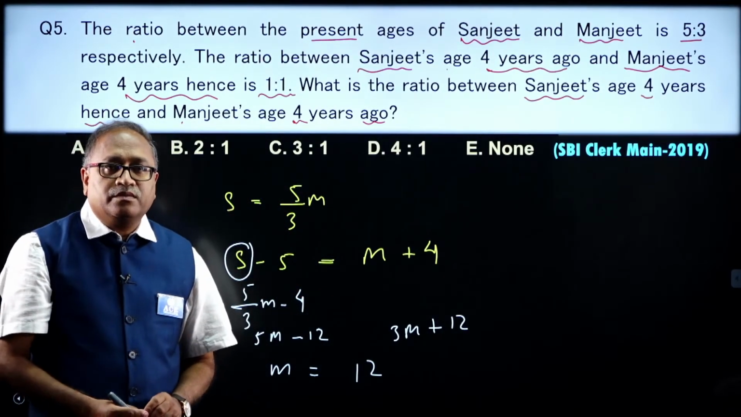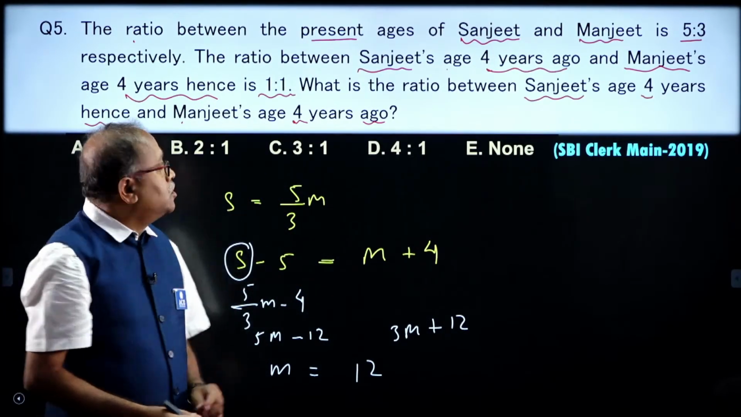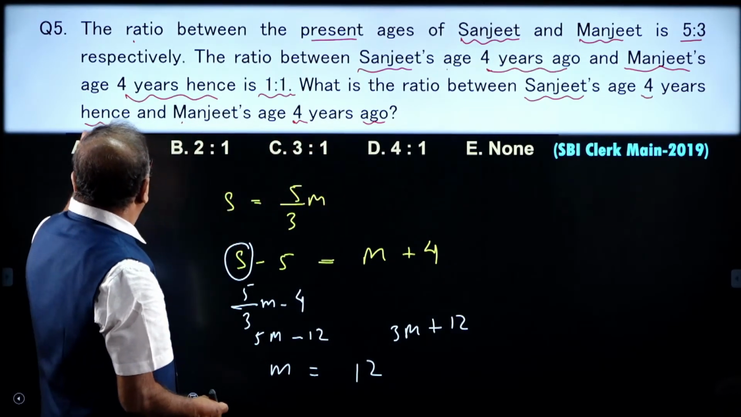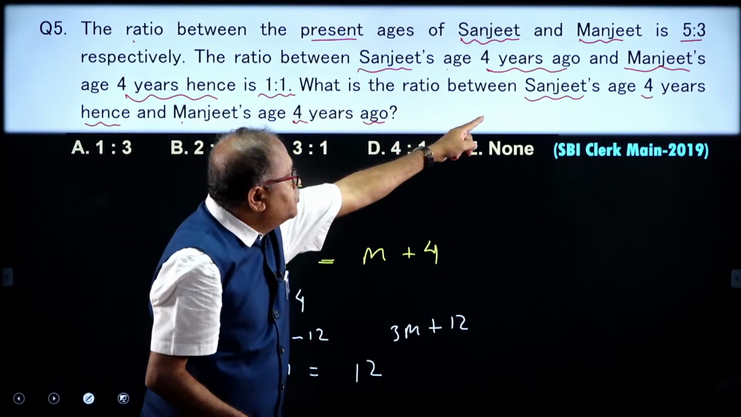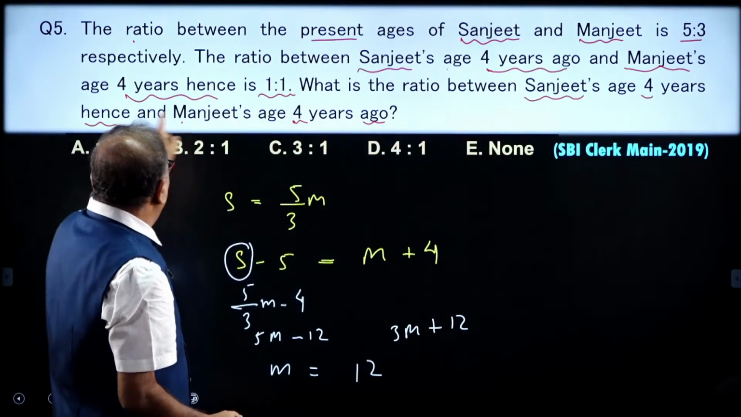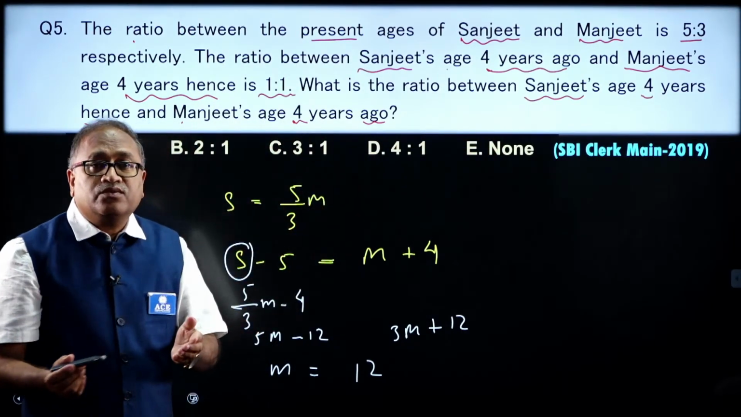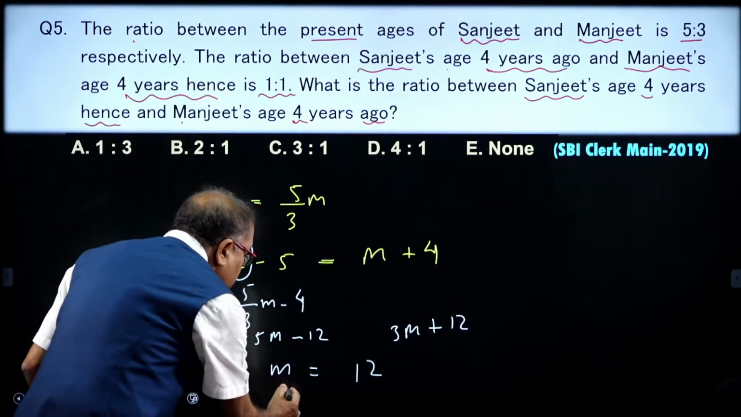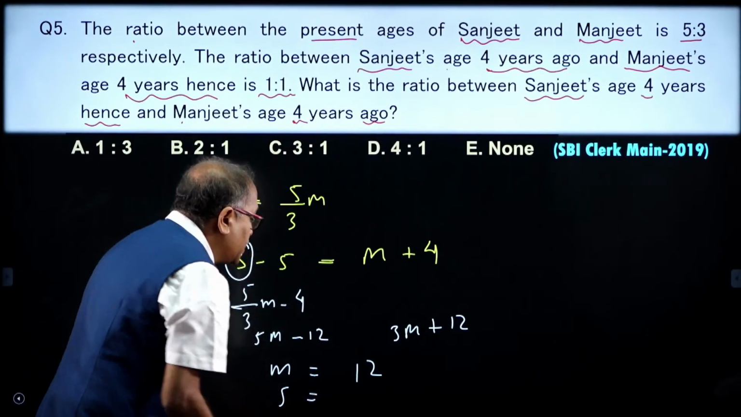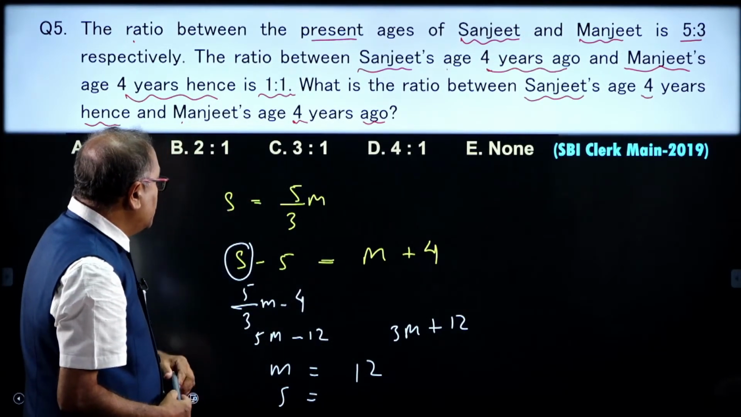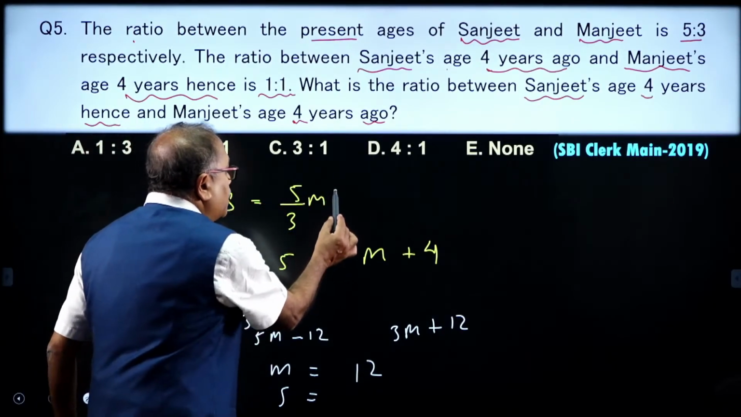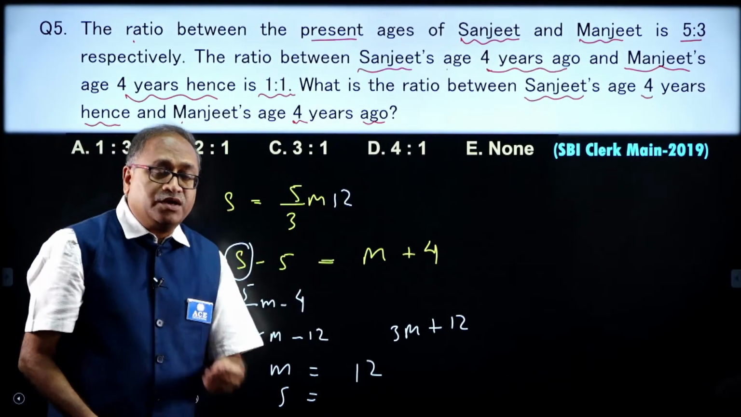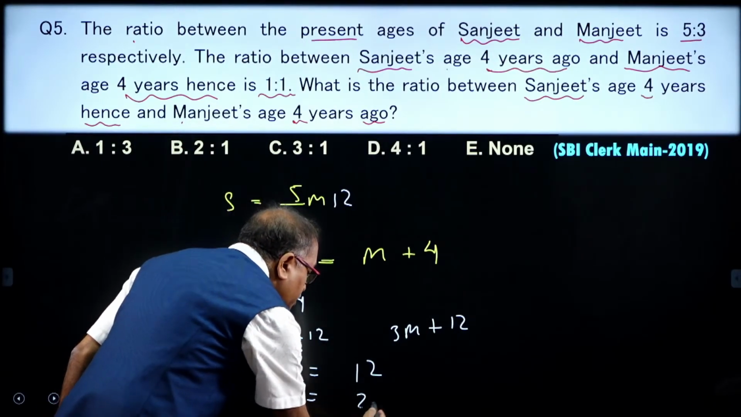That is all. Now, what do I need to do? Now, what does the question say? What is the ratio of S's age 4 years hence to M's age 4 years ago? The moment I got m, I am also getting S. So, if m is equal to 12, then what is S? This is 4 times 5, that is 20. So, S is equal to 20.